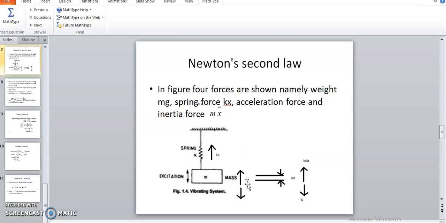Now here two forces are represented, one in the upward direction and another in the downward direction. We consider the motion of that mass in the downward direction. On the downward direction, this arrow shows the acceleration force, and of the same amount, an inertia force is also applied in the opposite direction, having the same magnitude mx double dot.